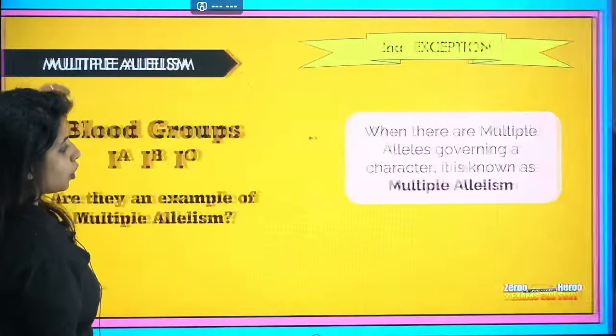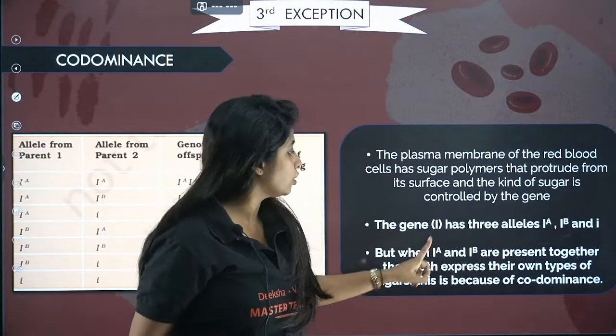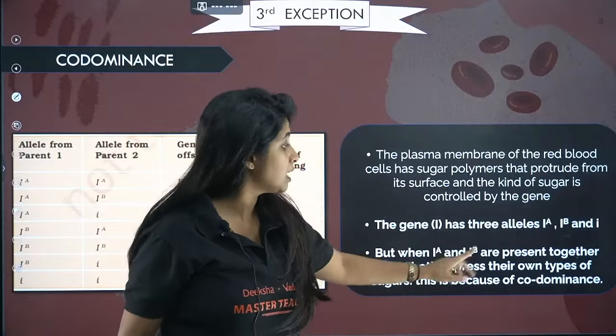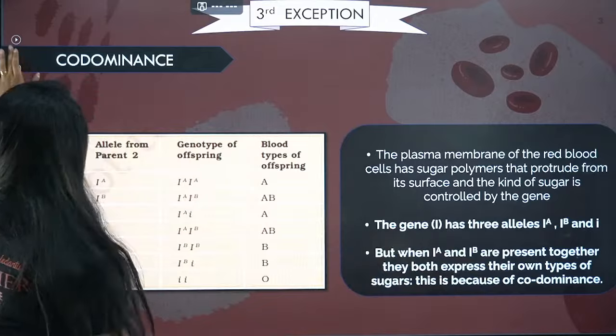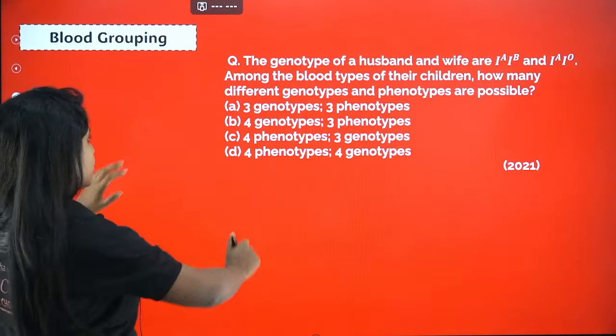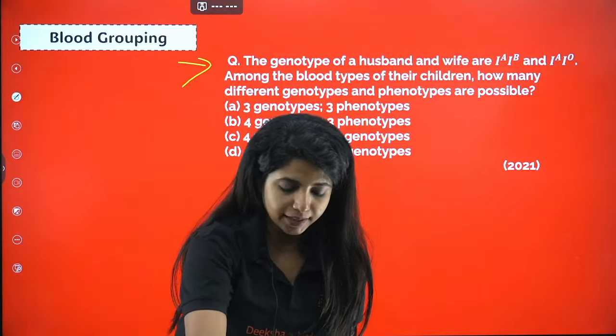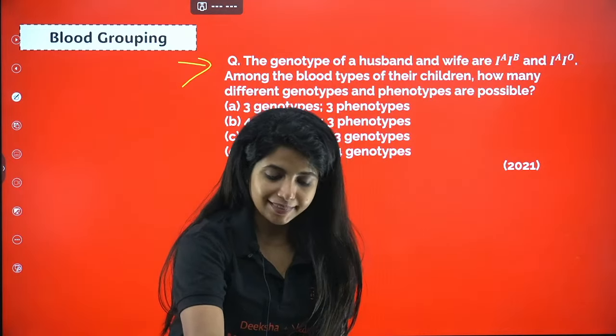This is codominance. So if at all you see the last part, when IA and IB are present together, they both express their own type of sugars. This is because of codominance. Now this part was super important, which is why you have so many questions around it. Try to solve the first question from KCET and then we will go ahead.